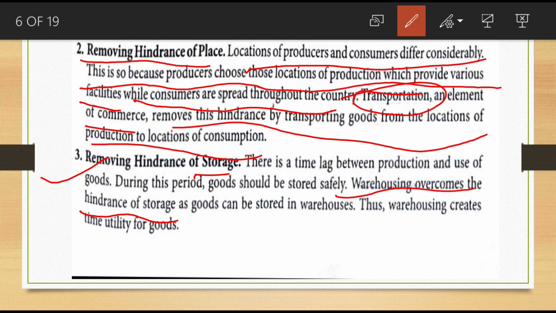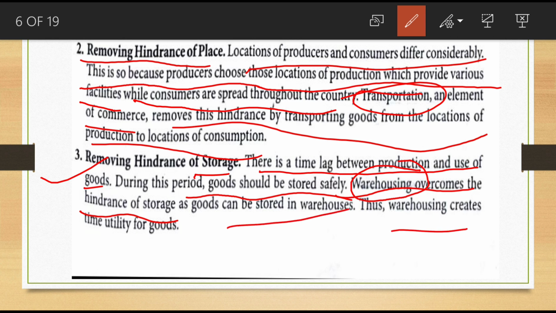There is a time lag between production and the use of goods, and during this period the goods should be stored safely. Warehousing helps store the goods safely and overcomes the hindrance of storage. Thus warehousing creates the time utility of the goods.